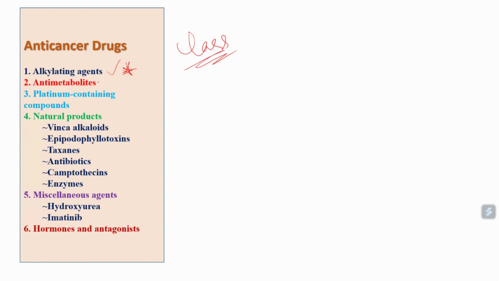After that, we have anti-metabolites. In these, we have again many other subclasses. We'll discuss that in upcoming lectures. We have platinum containing compounds, which have the same mechanism as alkylating agents, and we have natural compounds like Vinca alkaloids. We have epipodophyllotoxins, we have taxanes, antibiotics, okay, and we have camptothecins.